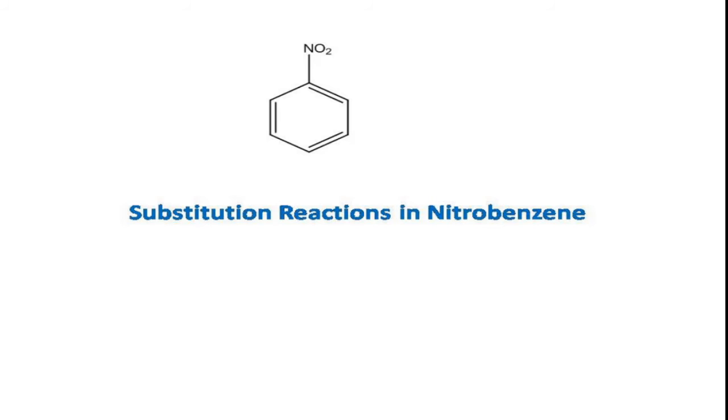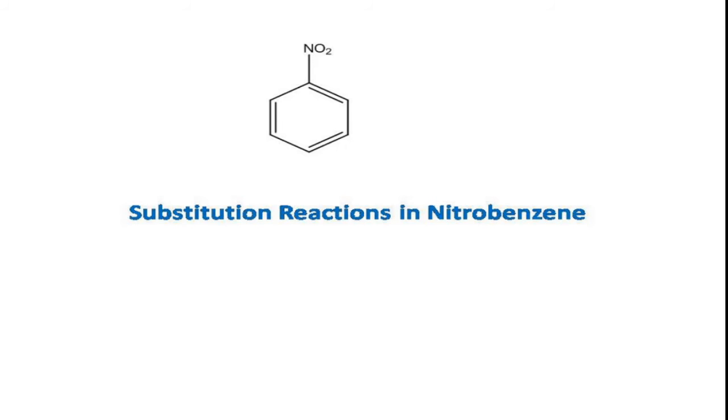They undergo substitution reactions. Such a tendency of unsaturated compounds to undergo substitution reaction in preference to addition reaction is called aromaticity. Once again I am defining aromaticity: it is the tendency of unsaturated compounds to undergo substitution reaction in preference to addition reaction.